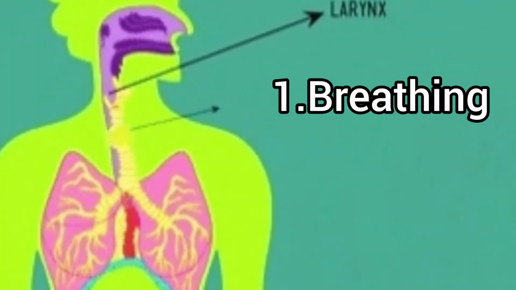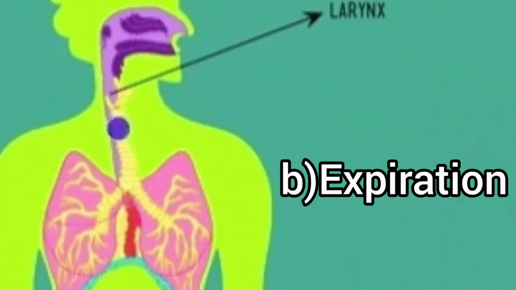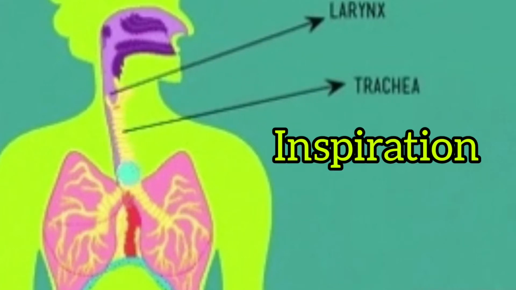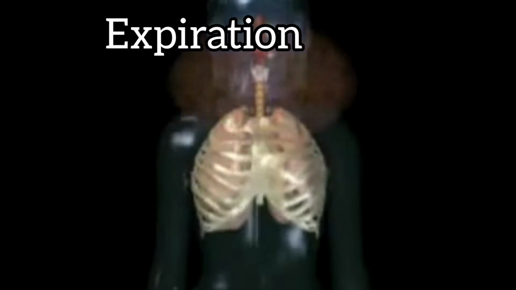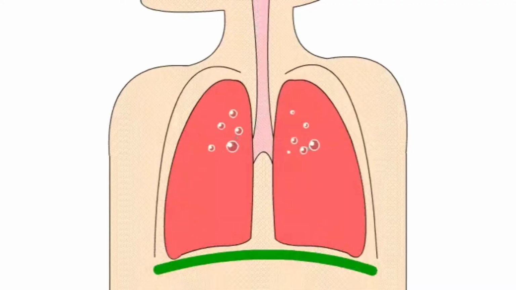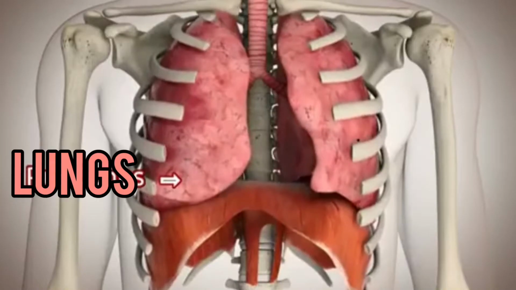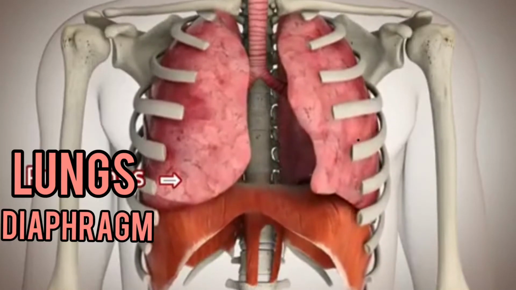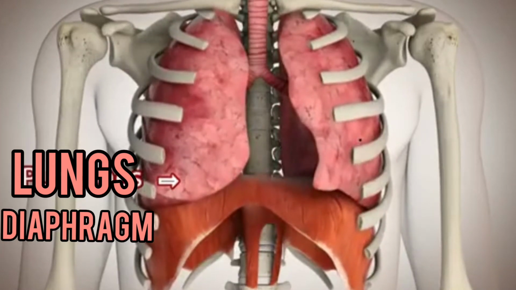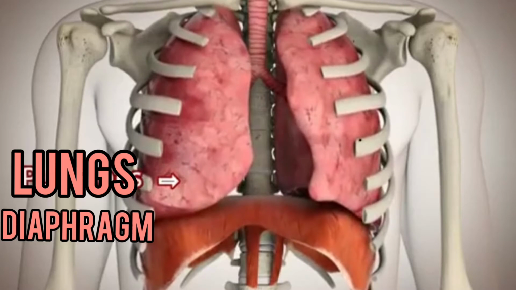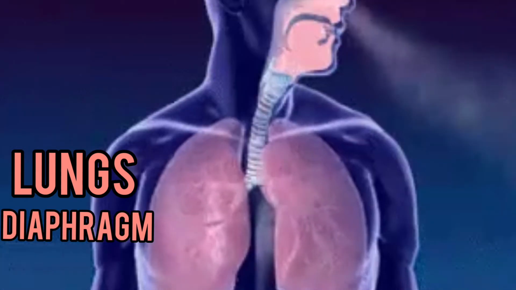Breathing mainly involves two steps. They are inspiration and expiration. Let me describe inspiration first and then expiration. So inspiration is also known as inhalation. It is an active process by which fresh air enters into the lungs. It can occur if the pressure within the lungs, that is the intrapulmonary pressure, is less than the atmospheric pressure. That is, negative pressure in the lungs with respect to the atmospheric pressure.